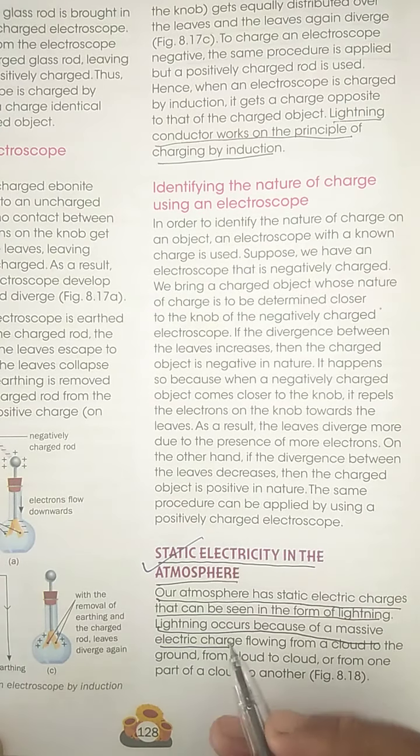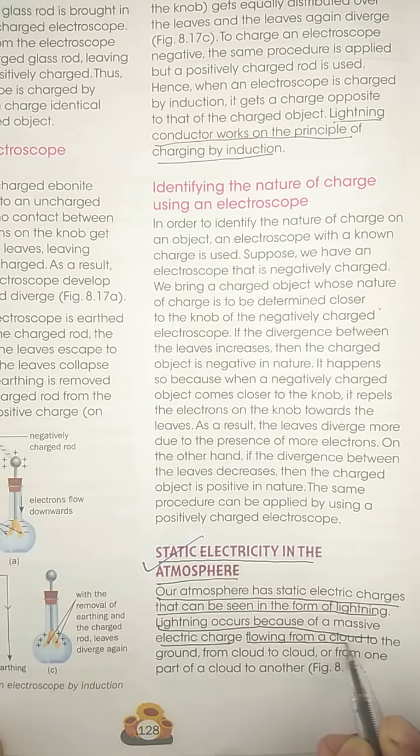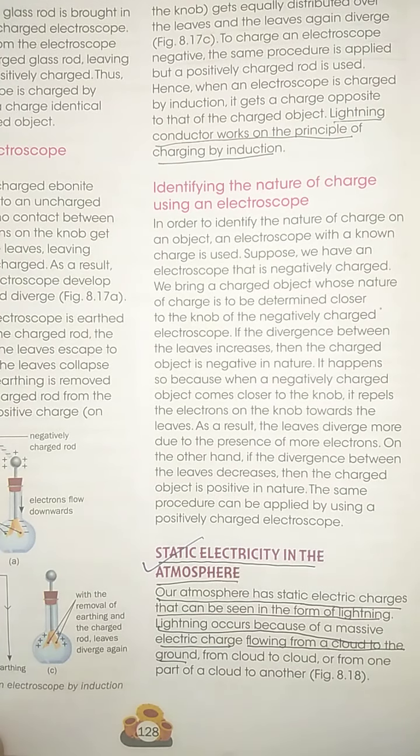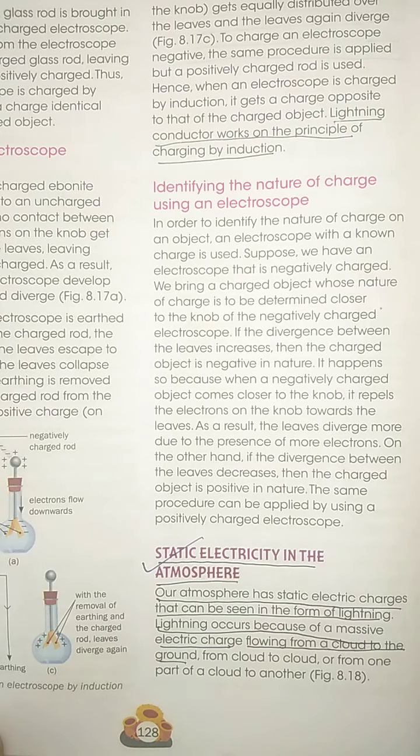The massive electric charges flow from a cloud to the ground, because when lightning occurs, it can take place from cloud to ground. This lightning is due to the flow of the massive amount of charge developed in the atmosphere.